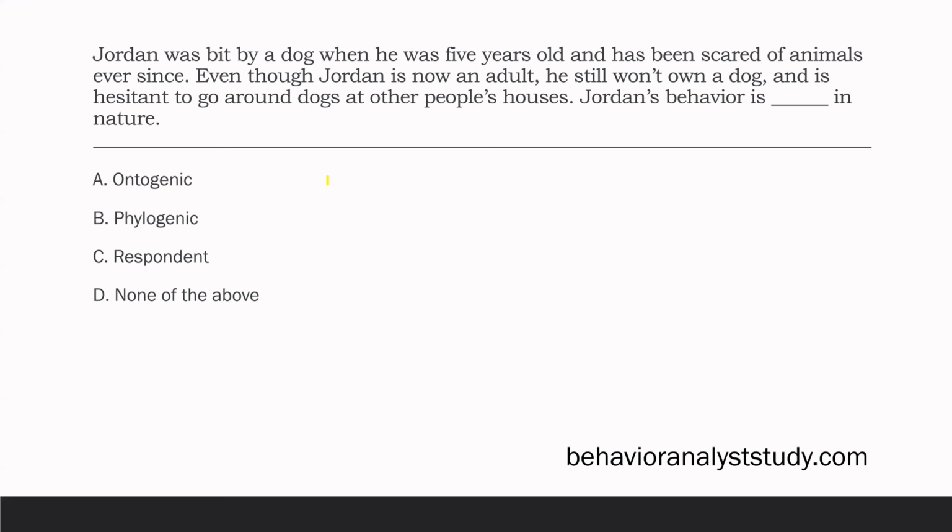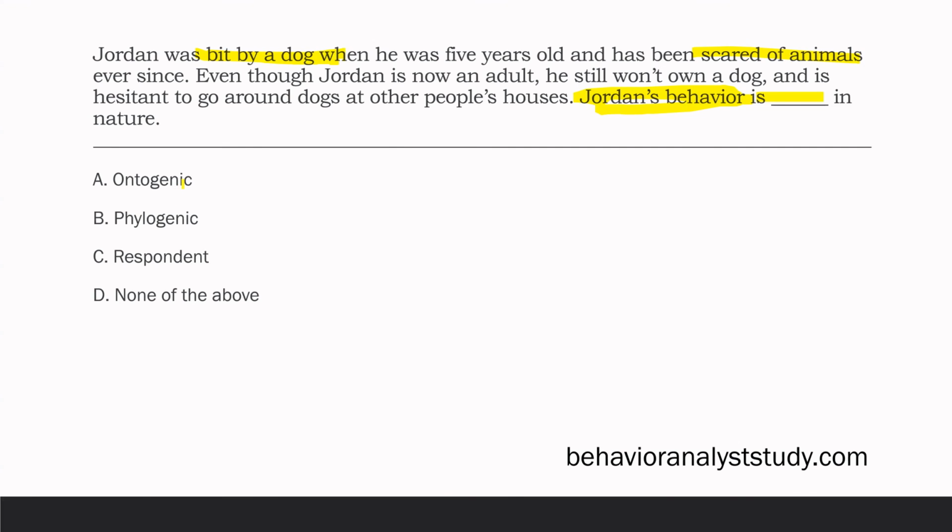Jordan was bit by a dog when he was 5 years old and has been scared of animals ever since. Even though Jordan is now an adult, he still won't own a dog and is hesitant to go around dogs at other people's houses. Jordan's behavior is blank in nature. All right, we're looking at Jordan's behavior. What do we know about Jordan's behavior? We know he was bit by a dog and is now scared of animals. What has caused Jordan to behave in this way? Well, the consequence, right? The consequence was being bit by the dog. So if Jordan's behavior is based on consequences in his own life, how would we describe that?